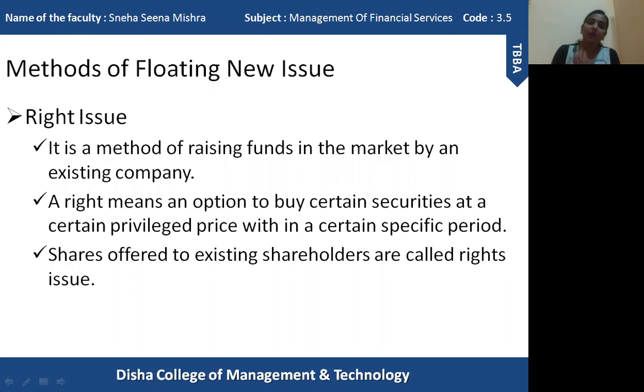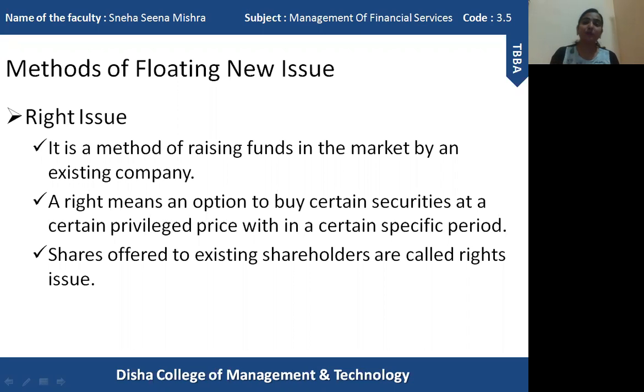When right issue is provided to those shareholders, they will be given 10% of the total right issue. Now it is up to the existing shareholder to accept the right issue or they can let it go also. They can also not subscribe to that right issue.